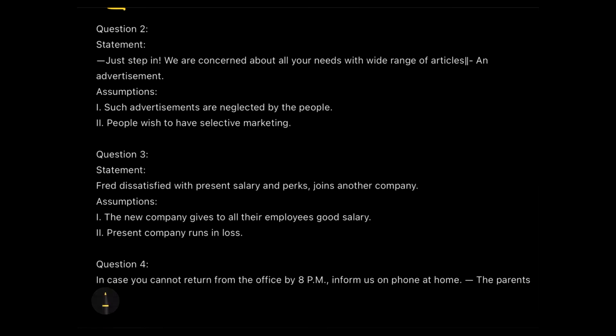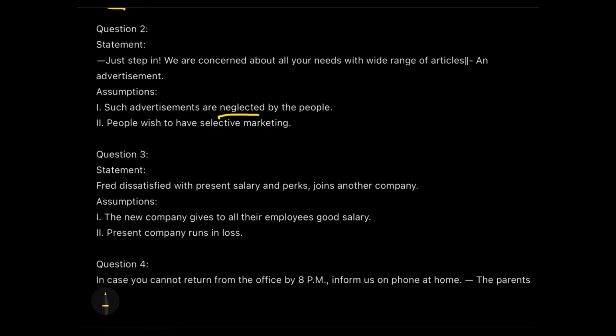Now, whether the advertisements are neglected or read by the people is not a matter of concern. Again, if we are still worried about its validity, then we can surely use a denial test on it and check if it is affecting my direct statement. Such advertisements are neglected by the people.